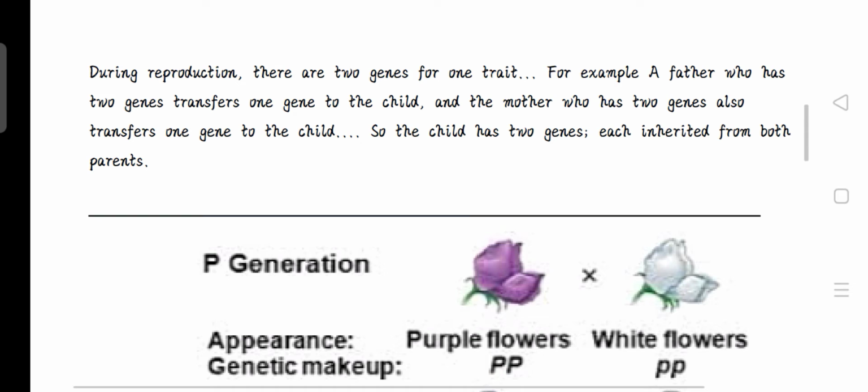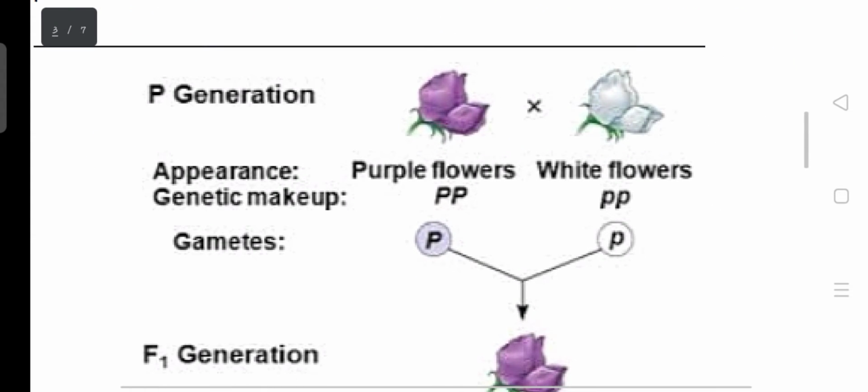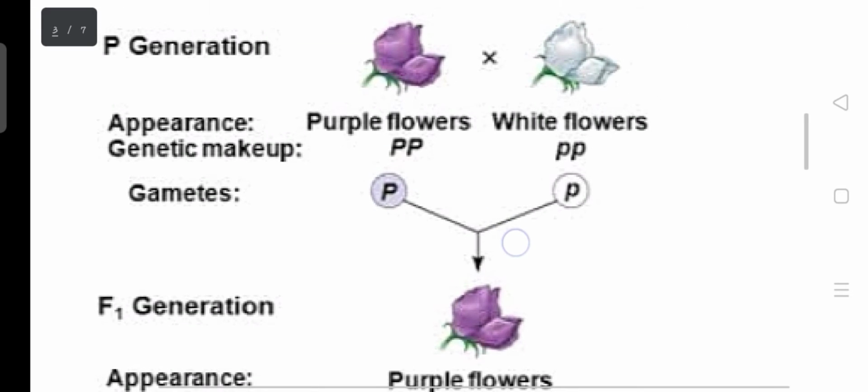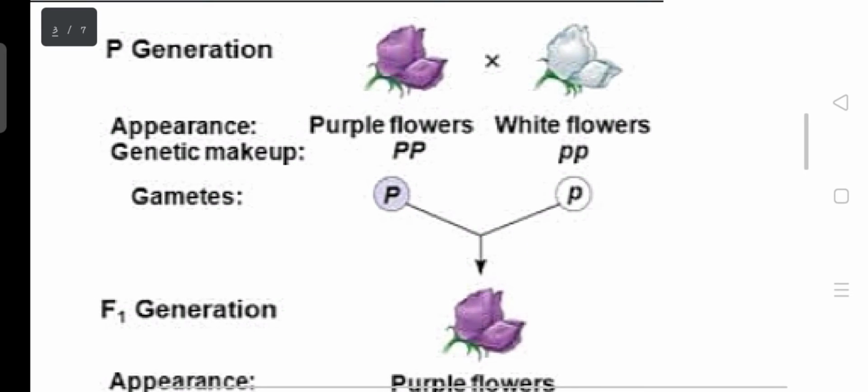Okay, for example, a father who has two genes transfers one gene to the child, and the mother who has two genes also transfers one gene to the child. So the child has two genes, each inherited from both parents. So for example, you can take a look at this picture.